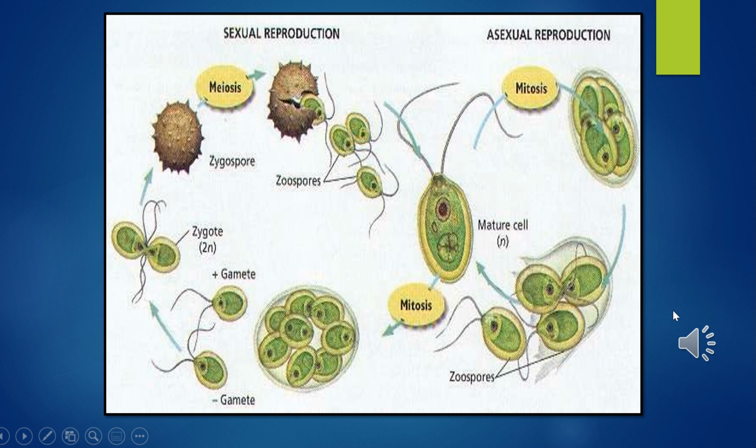This diagram shows us sexual reproduction and asexual reproduction. In asexual reproduction, you can note that it is by mitosis, and only division takes place and the chromosome number remains equal. In sexual reproduction, you can see there is meiosis, cell division, and fusion of two gametes takes place, and then after meiosis, zoospores are formed. So this is the difference between sexual and asexual reproduction.